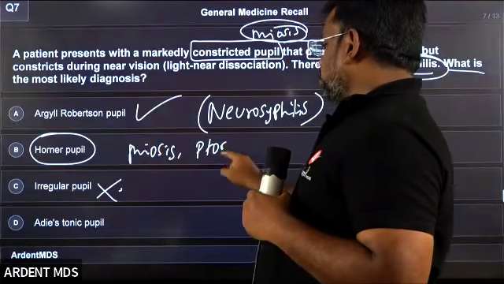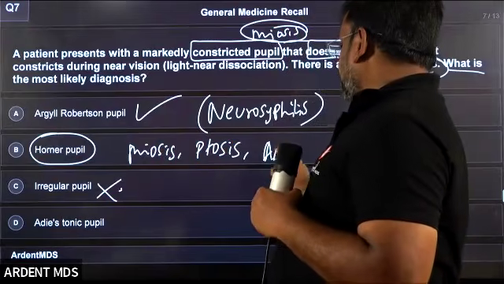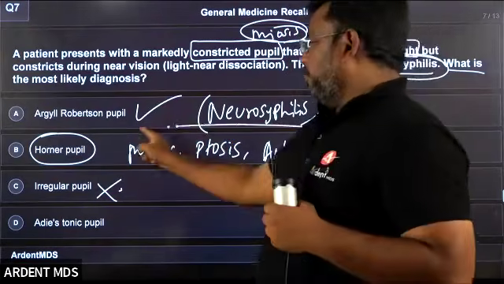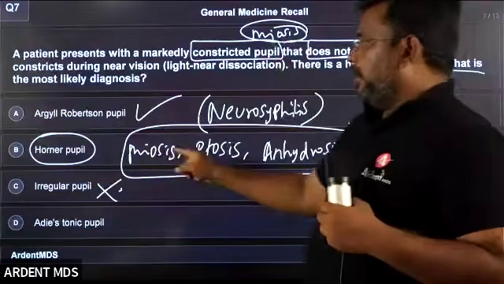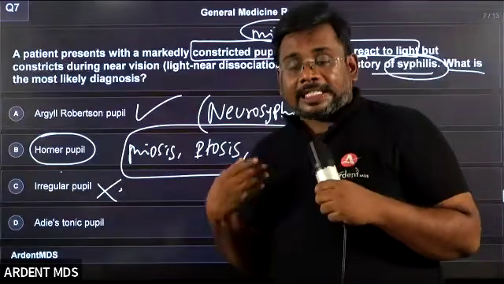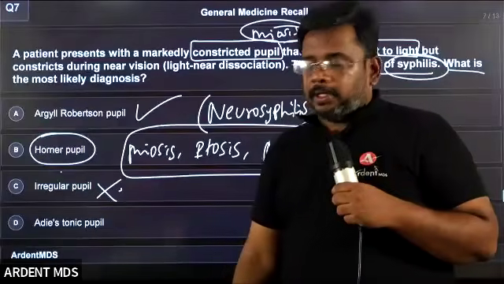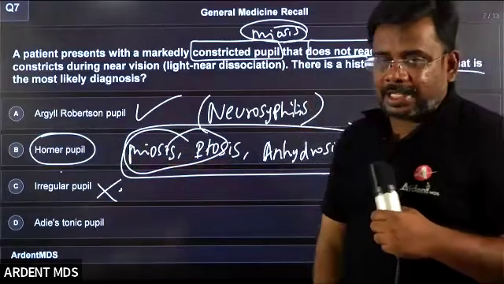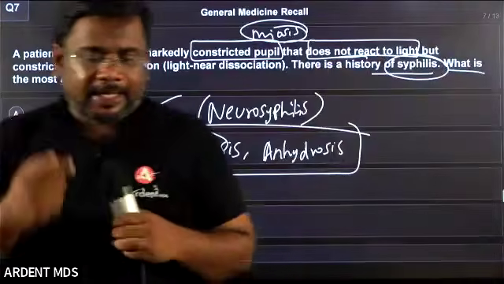miosis is seen here, but along with miosis, you can also see ptosis and anhidrosis. Anhidrosis means loss of sweat. If these features are present, then you can go for Horner pupil, otherwise called Horner syndrome. Horner pupil is nothing but miosis and ptosis. Okay, it's called Horner pupil. Students clear? Yes, yes, yes.